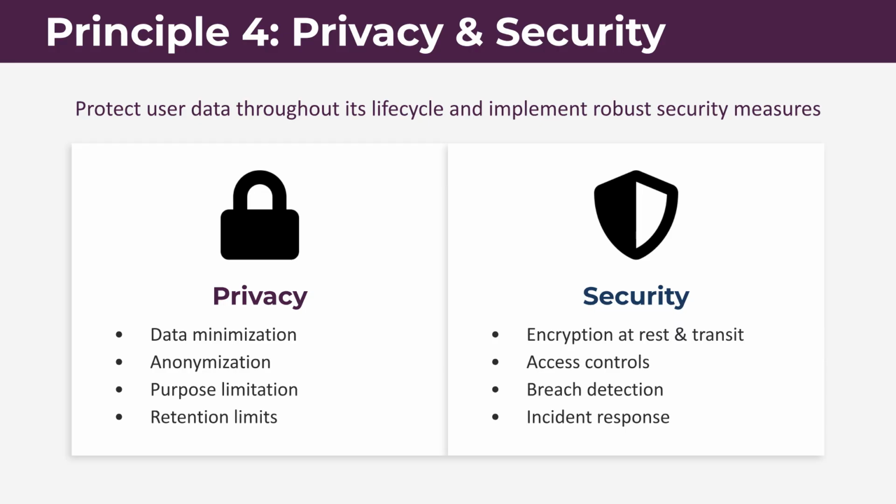Principle 4 covers privacy and security. Privacy measures include data minimization, anonymization, and retention limits. Security involves encryption, strict access controls, breach detection, and strong incident response.